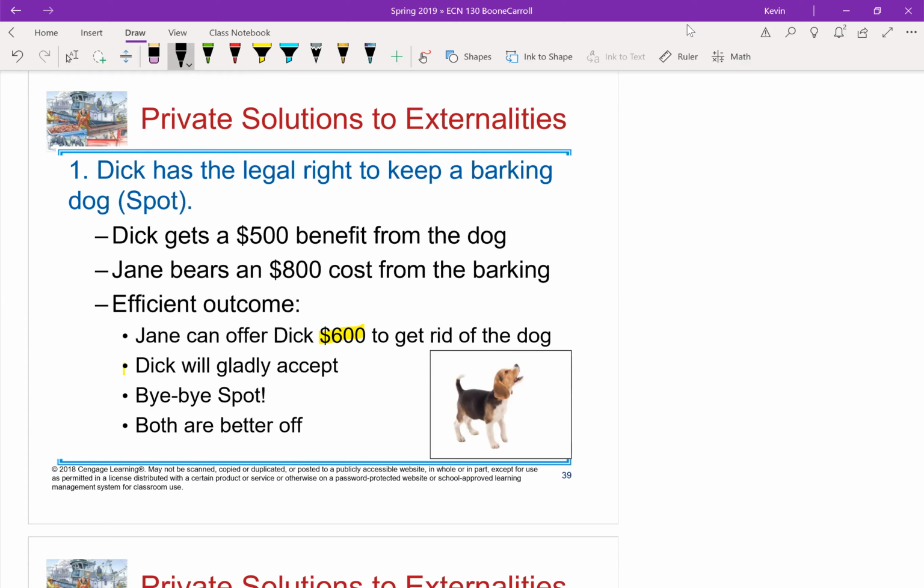Jane actually has a benefit of $200 because of 800 and 600. She gets that quiet, which she values at $800, for only $600. Whereas Dick gets an extra $100 because he only values the dog at $500, but he gets $600 to get rid of it. So in this case, both are better off.